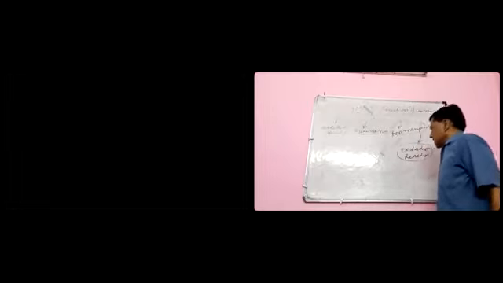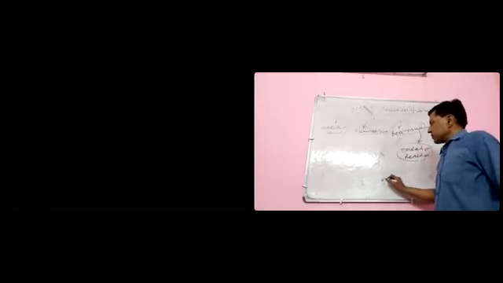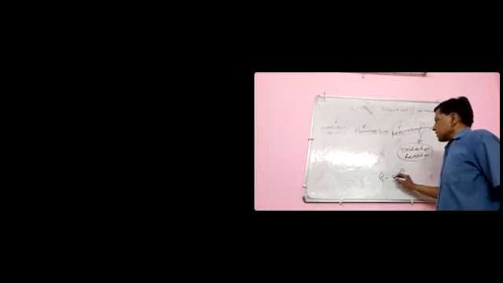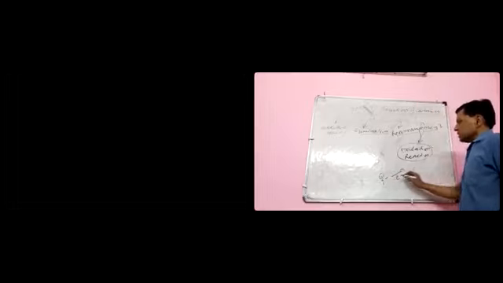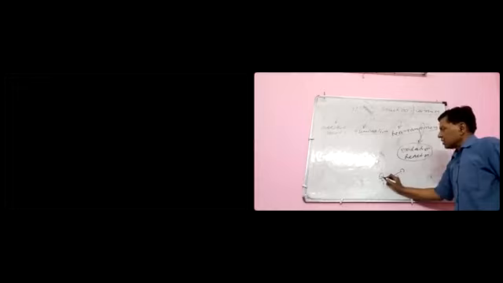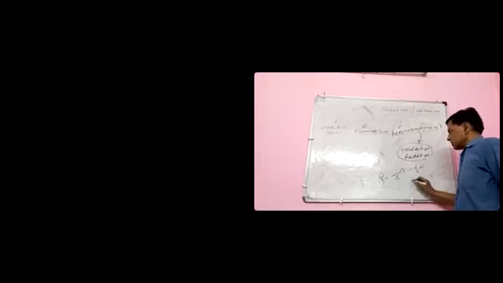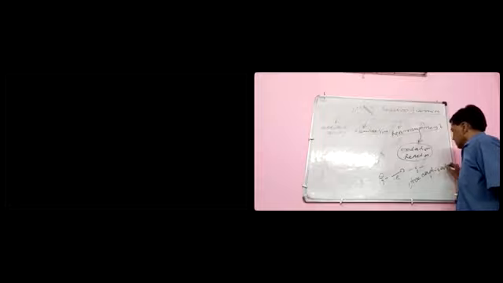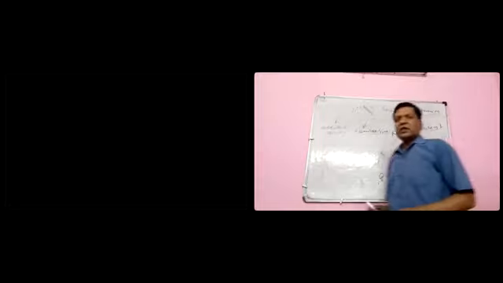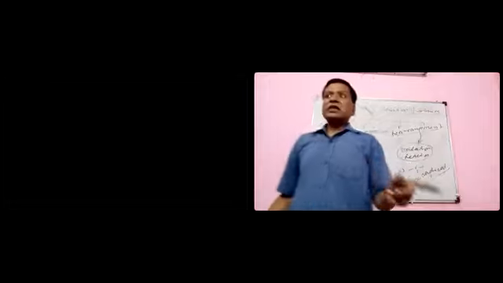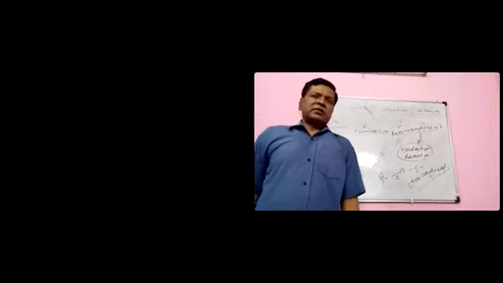Oxidation reaction, fourth type, that if a carbanion is releasing one electron, then of the two electrons here, one is leaving, then it will form the free radical. This is the oxidation reaction of carbanion.